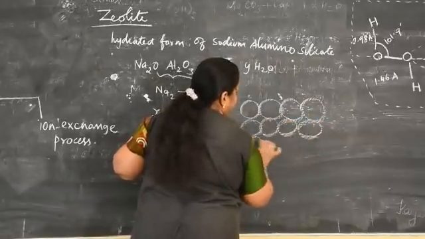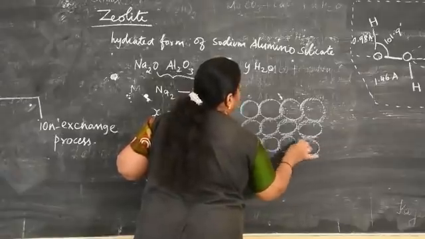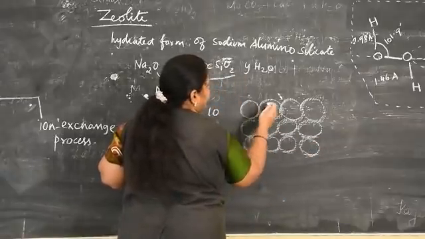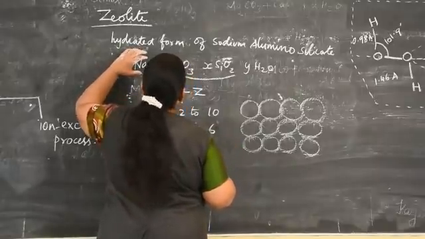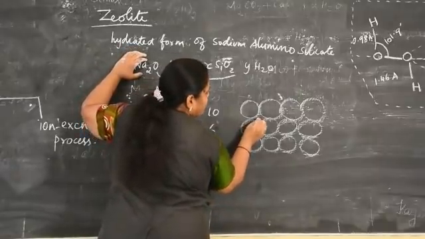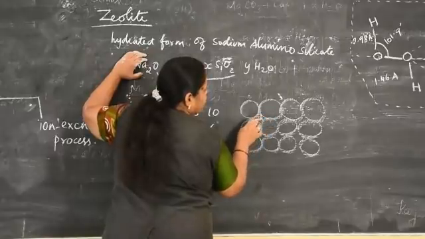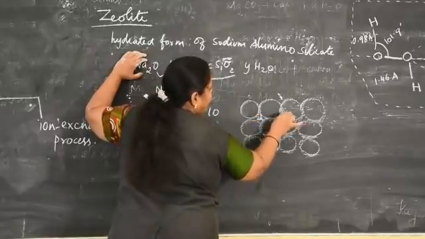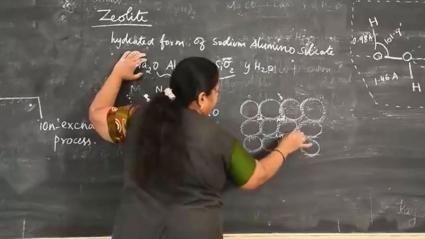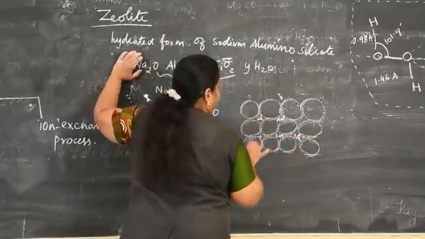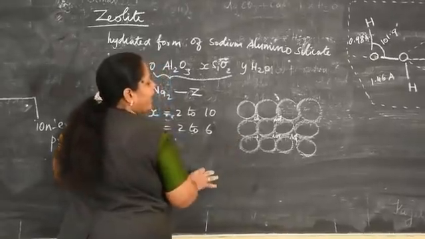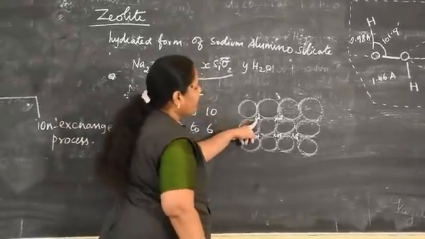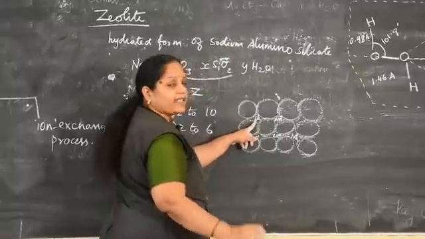Zeolite bed means these are maybe silicon and aluminum. It is smaller in size, that is why it occupies loosely in these voids. Na+ is loosely bound in this void, interstitial position. So, when hard water is passed through this zeolite, what happens means the sodium ion is removed by the metal